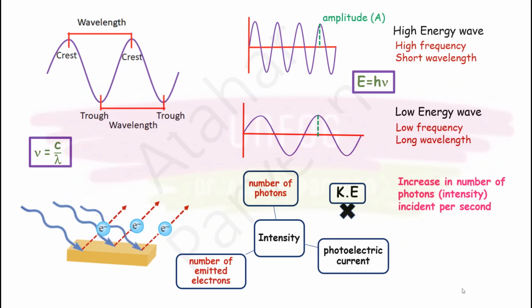If you beat that very fast, then one electron or one marble from that group will come out very fast. Then you are changing the kinetic energy. So you are not changing the kinetic energy by the intensity of the photon here. You will change the kinetic energy by the change in frequency of the photon.